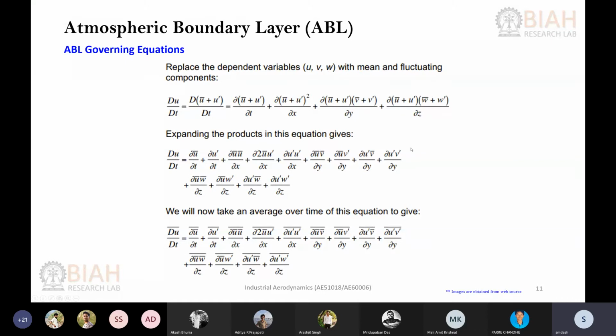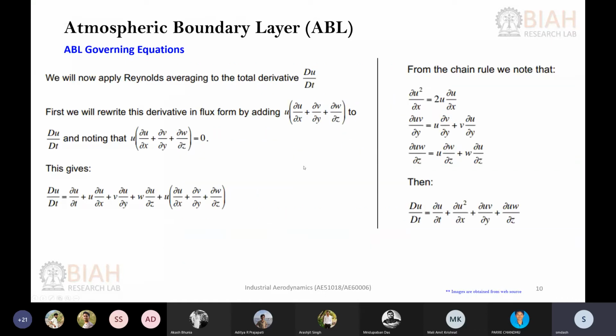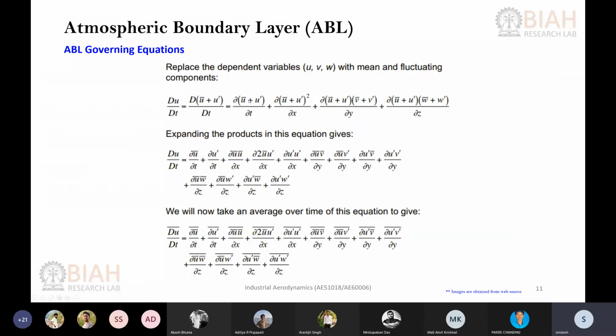Starting from this equation, you have your time derivative and x, y, z derivatives, for both the u and v components. Here I have substituted the mean and fluctuating components of u and v, and also w. Now if you expand it, you will get so many terms here.